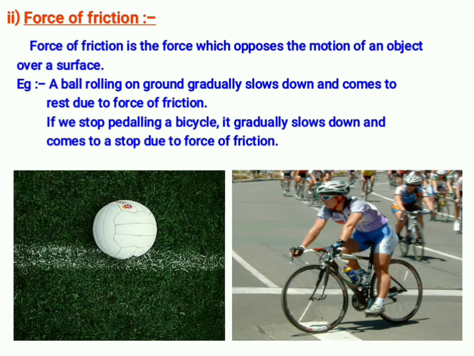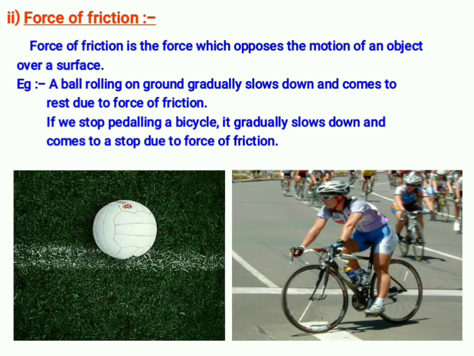Whenever you see a ball moving, in cricket or football, the ball rolls on the ground. For example, if it is a four, the ball rolls on the ground and it has to stop eventually. What makes it stop? That is nothing but friction. There will be an opposing force that makes the moving object stop.